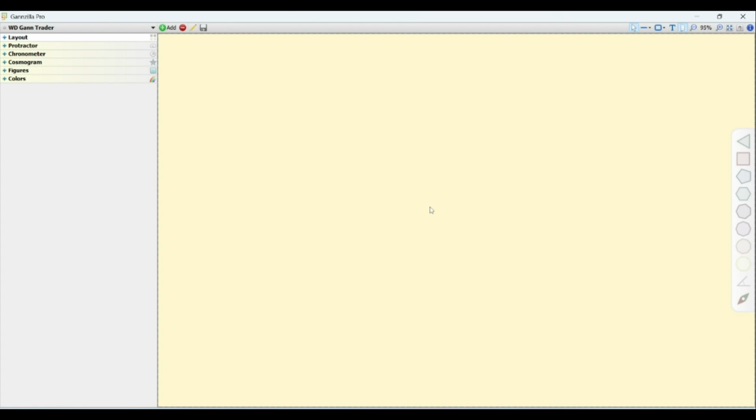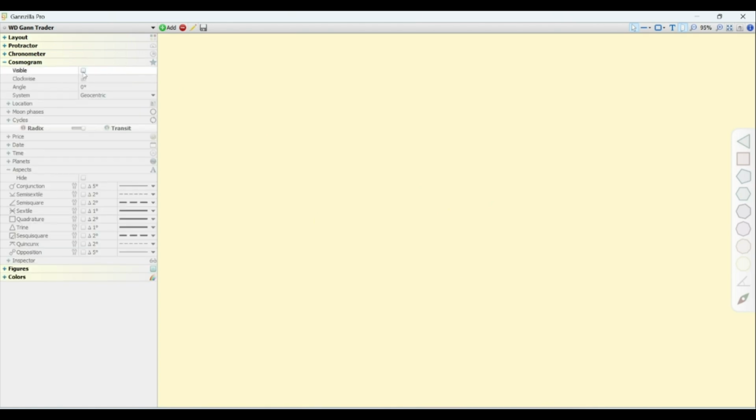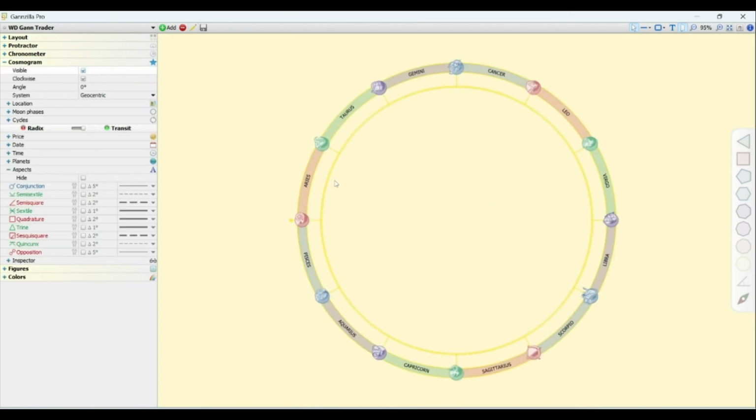So open the Gannzilla app and select the visible button from the Cosmogram. Here is our visible button. I am going to use the birth chart and normal transit chart on Gannzilla using a Cosmogram to predict the Nifty view. Here is our birth chart, which is known as Radix, and here is our normal transit chart. So we are going to use both.